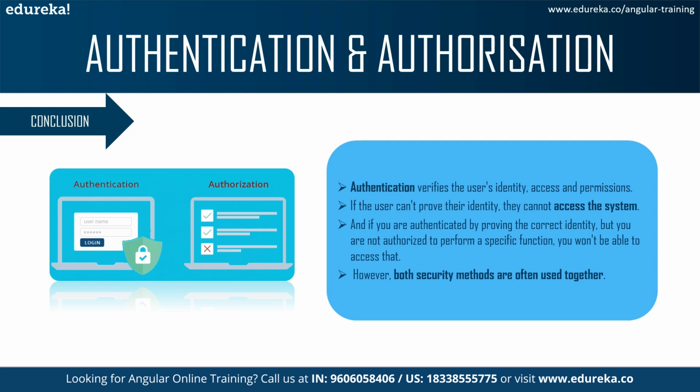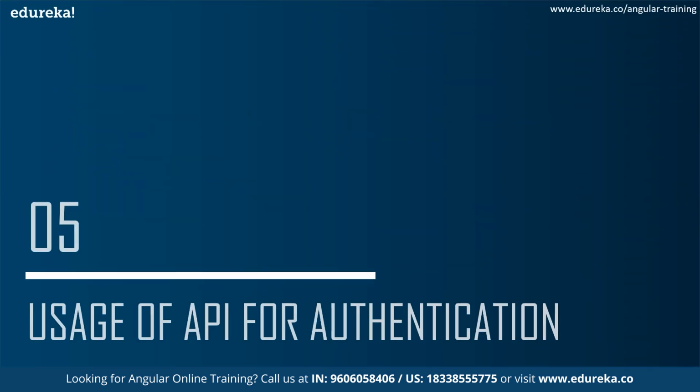Now, if users can't provide their identity, they cannot access the system. And if you're authenticated by proving your identity, but you're not authorized to perform a specific function, you also won't be able to access that. However, both these security methods are often used together. Now, let's see how the usage of API for authentication is done.